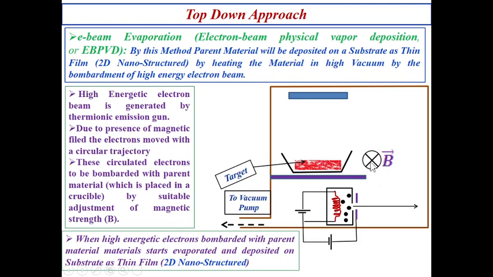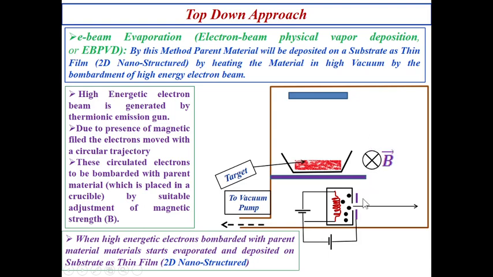Just imagine the magnetic field is perpendicularly entering the screen of your computer or your mobile phone. Consider that the direction of the magnetic field is inward, perpendicular to the screen.